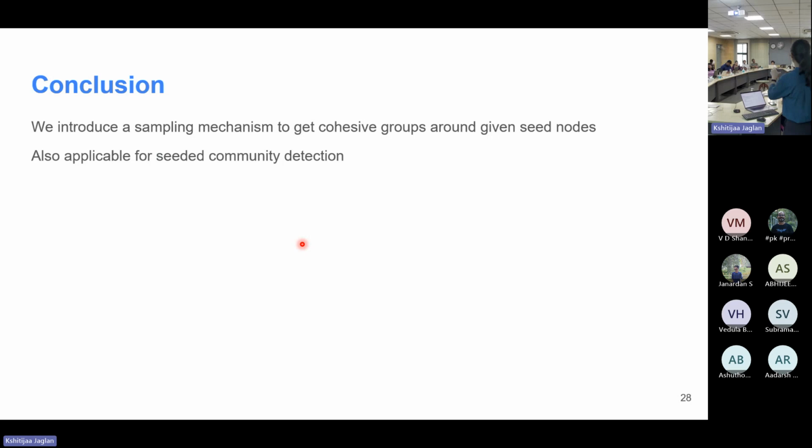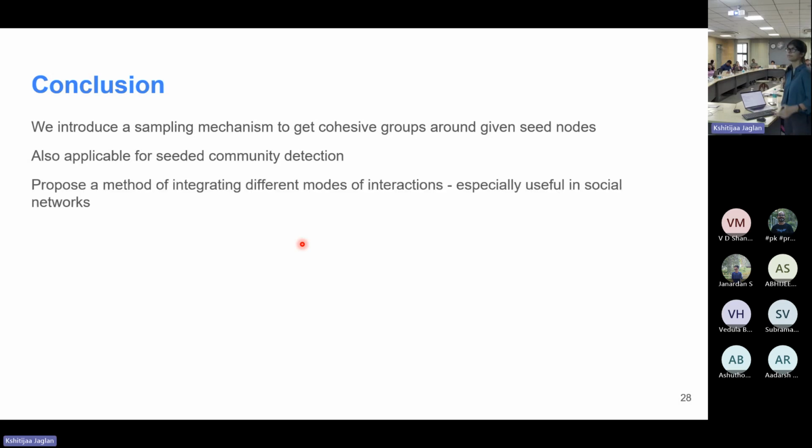So if we have a bunch of seed networks and we are able to get one community at a time, we don't really need to do community detection on top of that to know where that particular partition is. And then we also propose a method of integrating different modes of interactions, like retweet, reply, quote, how all they can be combined to create a separate interaction network. And we also provide Twitter datasets which we sampled during this study.